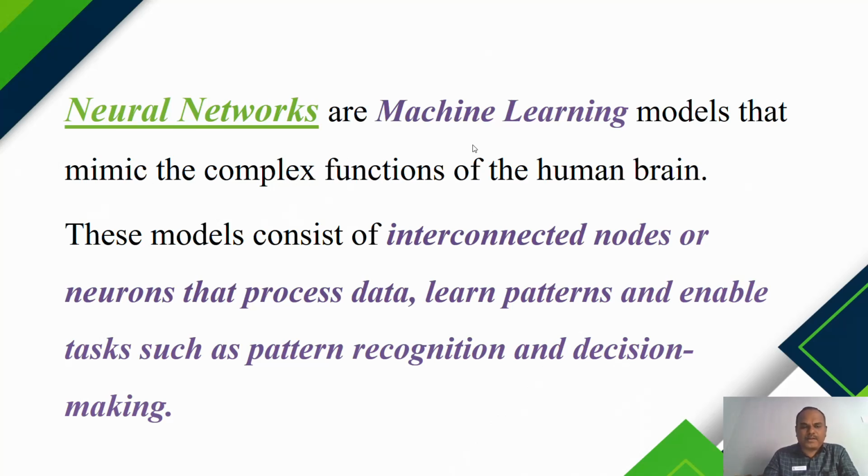Then it learns patterns, and it enables tasks such as pattern recognition and decision making. Similarly, the neural network consists of several interconnected nodes or neurons that process the data and learn patterns, enabling tasks such as pattern recognition and decision making.